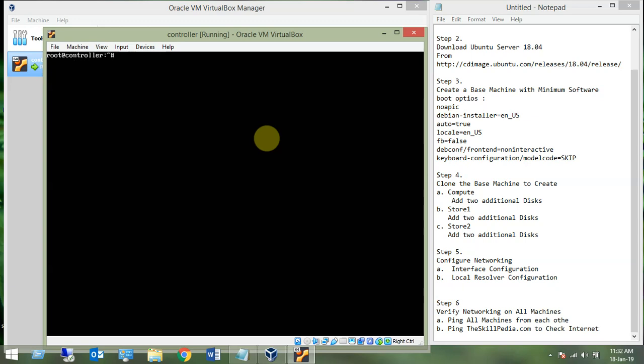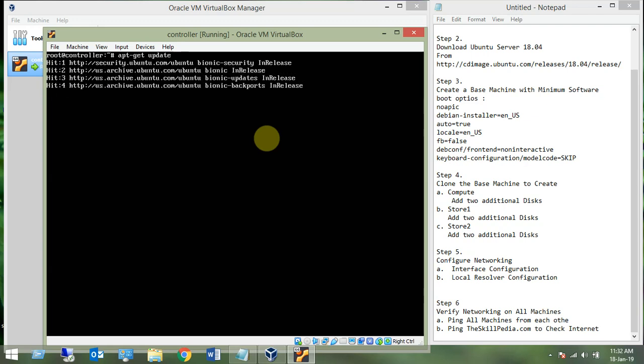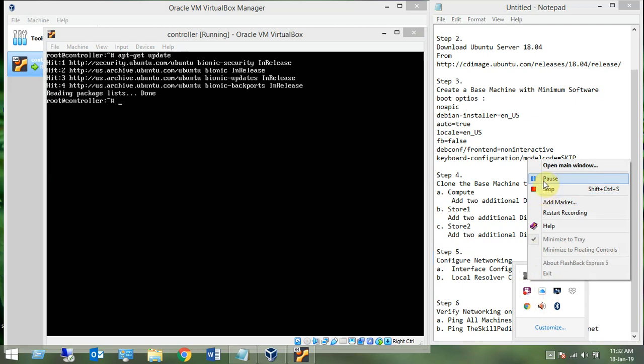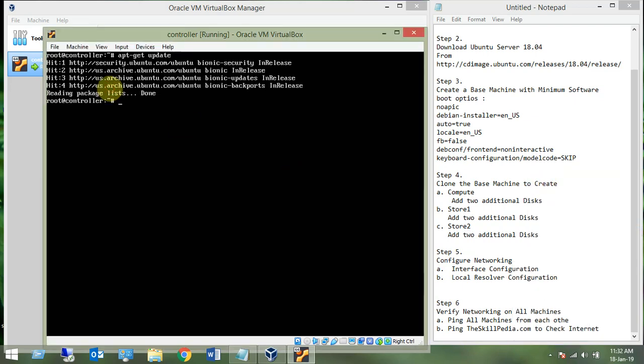First is this. Now second, let's update the system: apt-get update. It will take its own time. Once it is updated, what we will do is dist-upgrade, that is distribution upgrade.